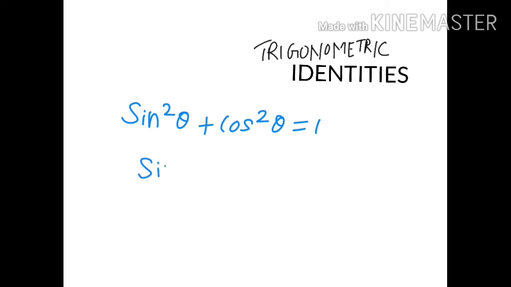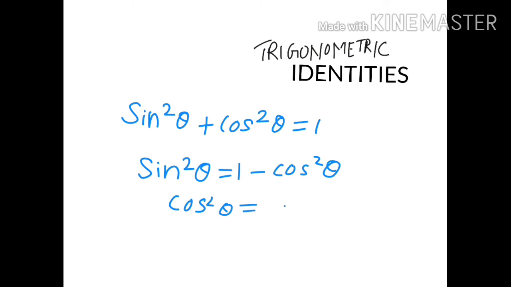Now trigonometric identities. First one is sin square theta plus cos square theta equals 1. This is one identity, and there are more identities in this. They are sin square theta equals 1 minus cos square theta, which will also be cos square theta equals 1 minus sin square theta.